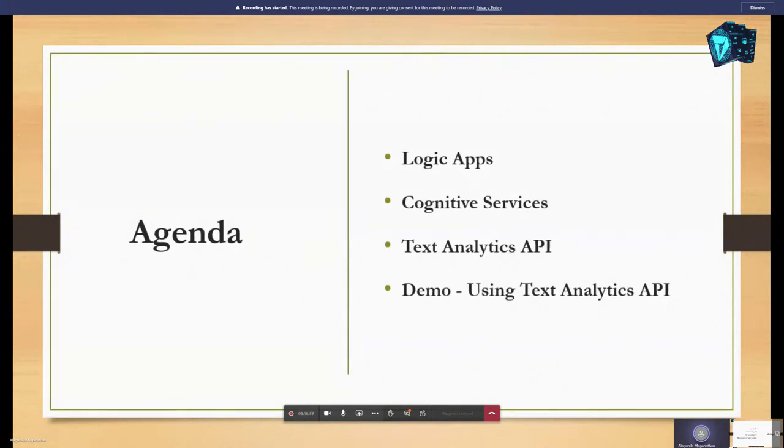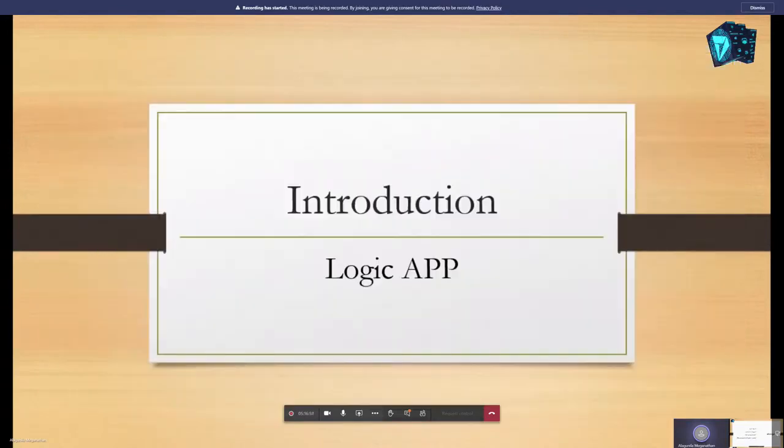Next, I will explain the Text Analytics API because I will show how we use the Text Analytics API in the logic app. Finally, we have an interesting demo, where I will test our Text API app to solve a real-time problem. Okay, so next we get into the topic.